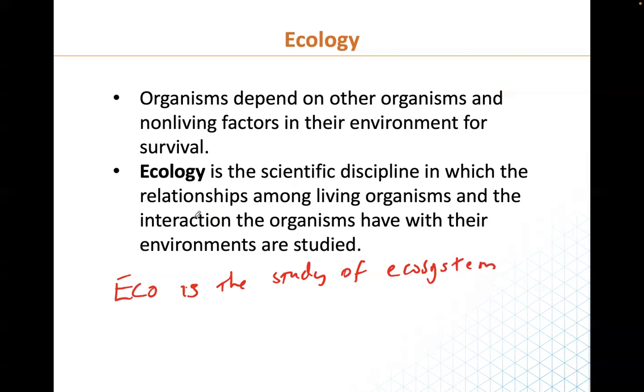Then you can define the ecosystem as a what? As a system where the living things interact with the what? With the not living things in the environment. Ecosystem is a system that comprises of living organisms interacting with each other and with the not living things in the environment. So that makes your life easy. You don't need to memorize all of this definition.